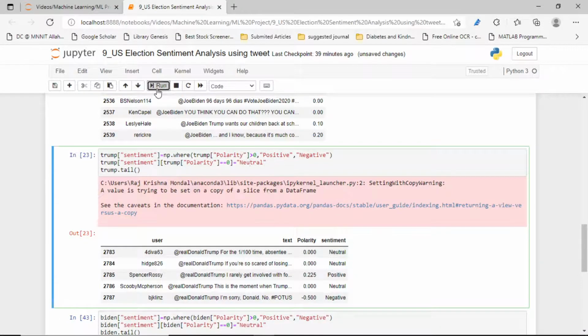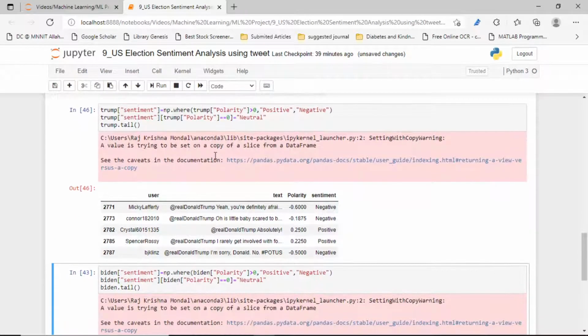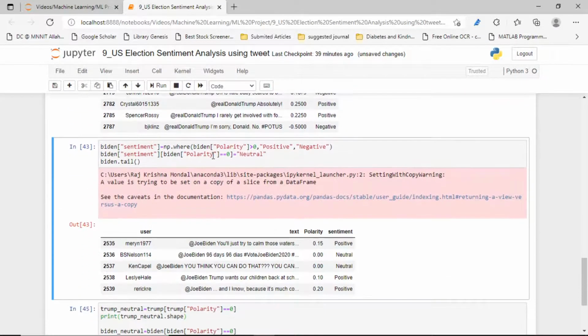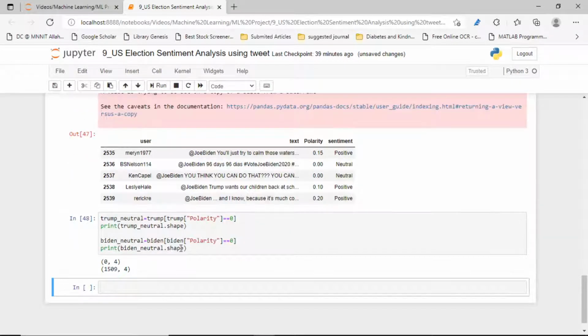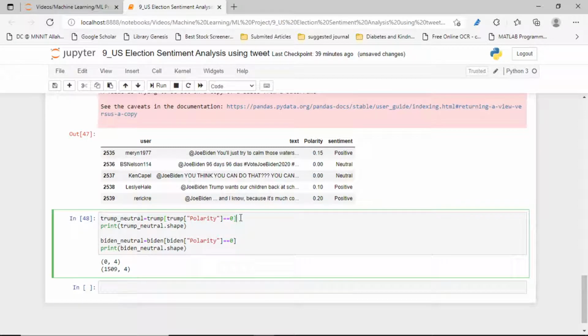Let's run it again, tail Trump, and its polarity. Now Trump neutral will be 0.